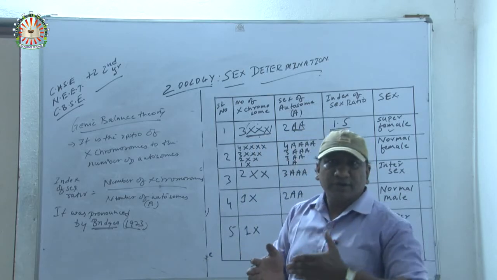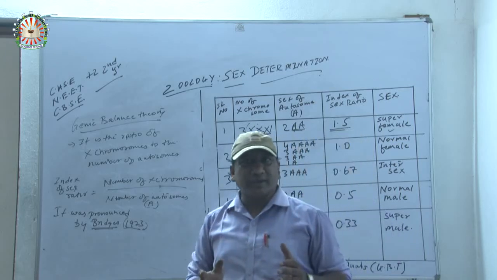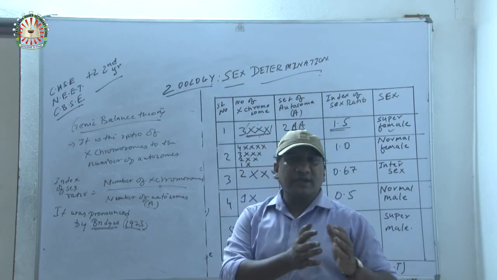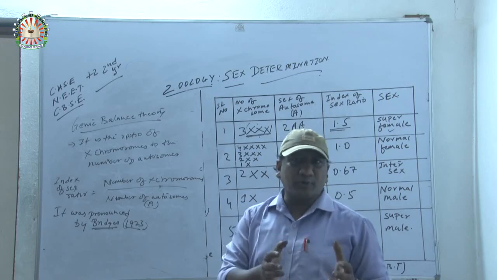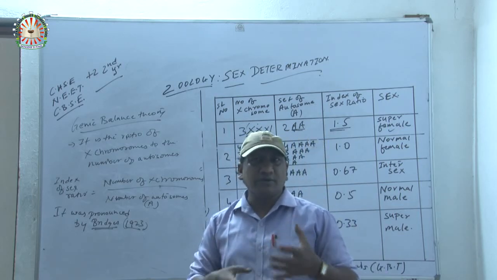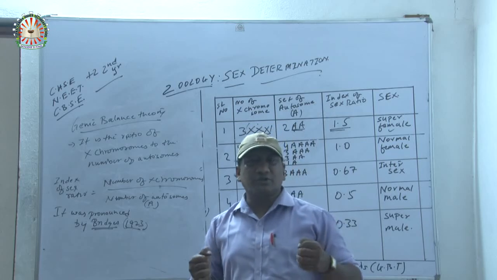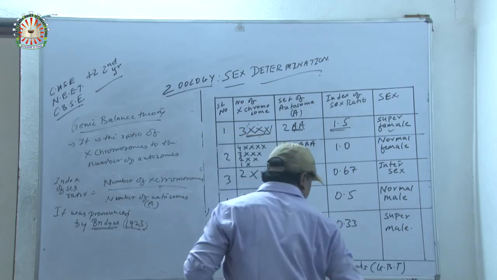If the number of X chromosomes is increasing, then it would be a super female. That kind of female is like a virago type of woman. Virago means they have some masculine figure and are also somewhat criminal minded.